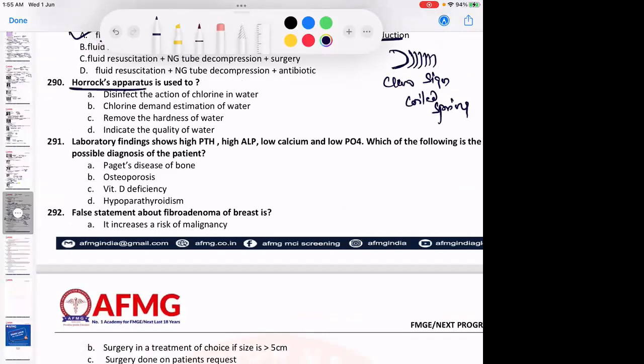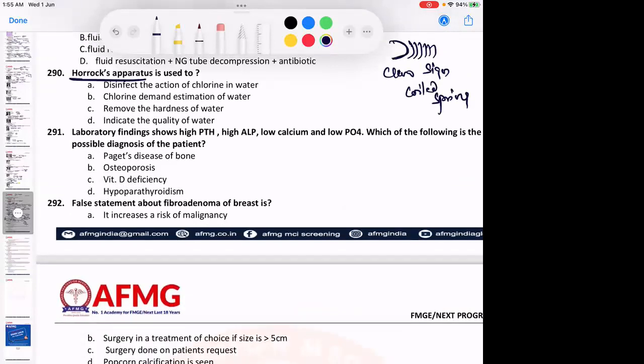Horrocks apparatus is used to... anybody? So please, if anybody's mic is on, please mute your mic. Okay? Request.